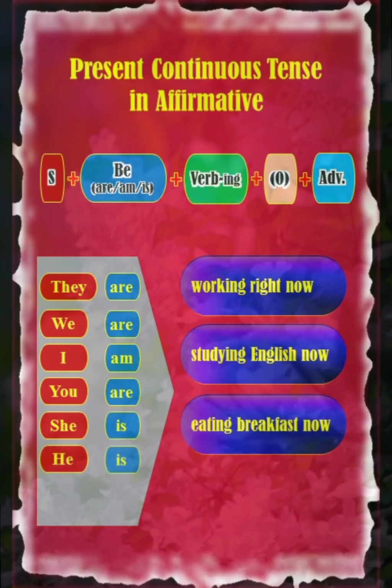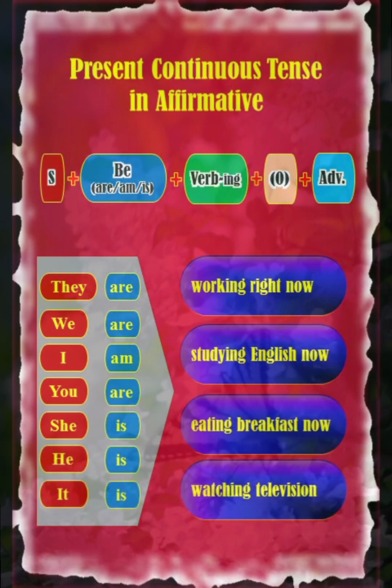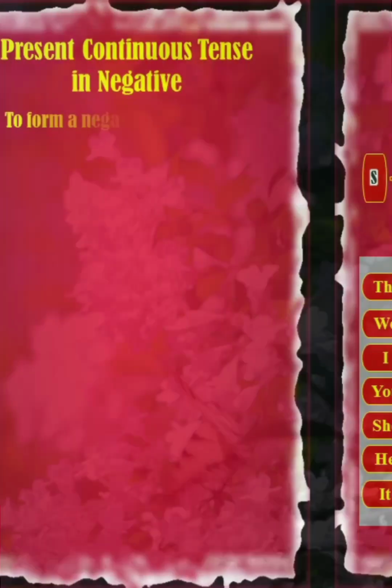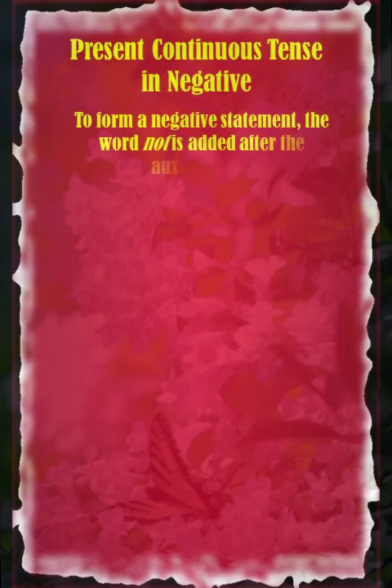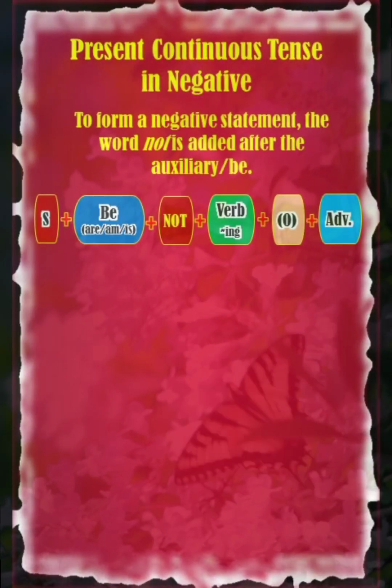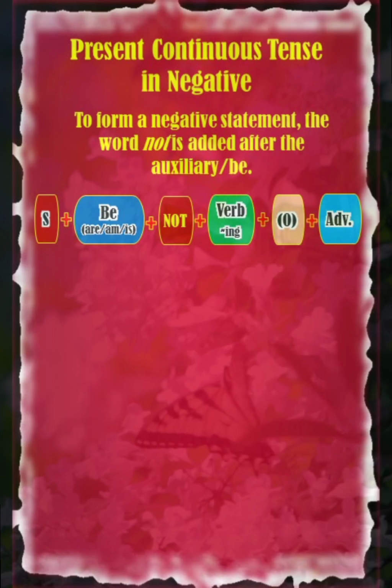I am studying English now. You are studying English now. She is eating breakfast now. He is watching television now. To form a negative statement, the word not is added after the auxiliary be.